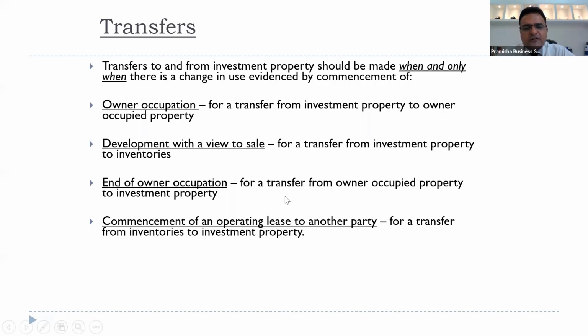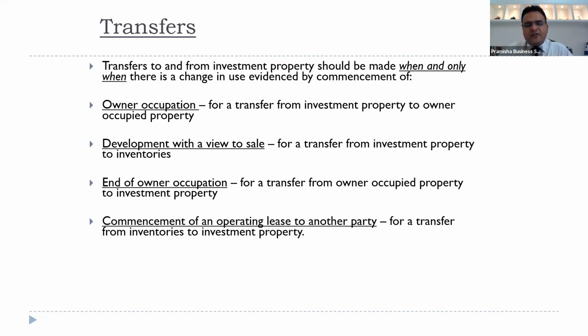End of owner occupation: for a transfer from owner occupied property to investment property, it will be reclassified. If it is moving from cost model to cost model, there is no change. But if it is moving from cost model to fair value model, if you remember our discussion on IFRS 5, non-current assets held for sale, if we are revaluing it for the first time, there is a revaluation surplus. Thereafter, it moves as investment property. The new fair value becomes the new value.